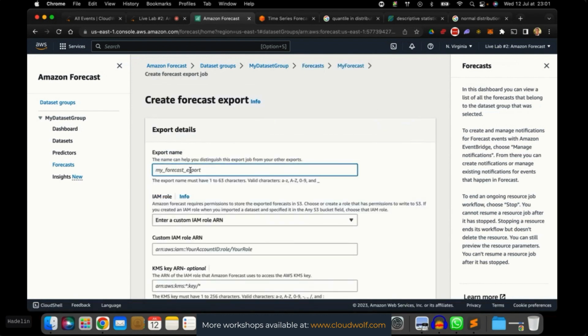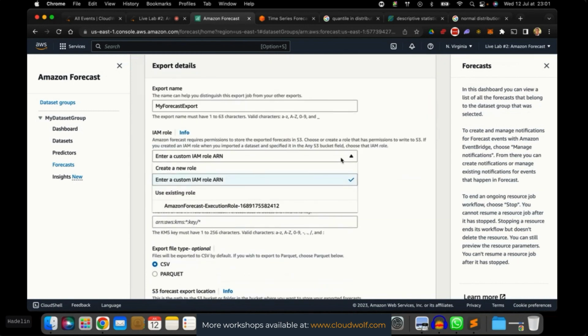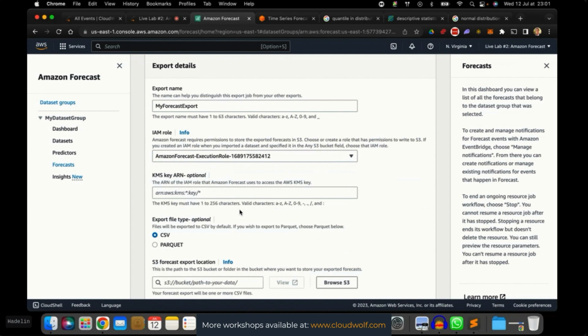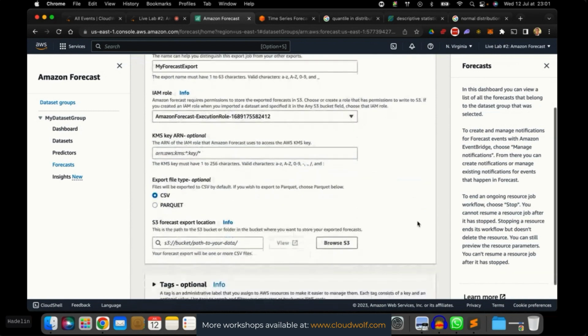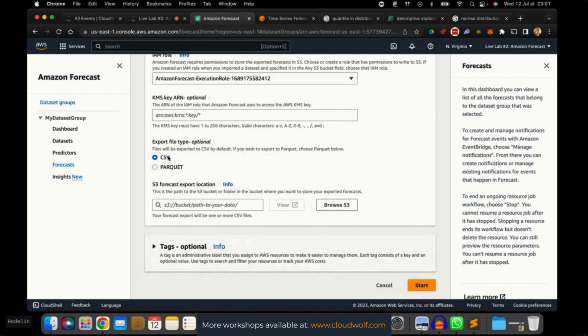So export name, let's call it my forecast export. IAM role, we're going to choose, of course, the role that was created to give Amazon Forecast permissions, this time to write into S3. The first time it was to read from S3 to import the data, but now it's going to be the permission to write into S3, in order to give the export. KMS optional, okay. Export file type, yeah, we would like to have a CSV file because we'll download it and open it with a text editor.